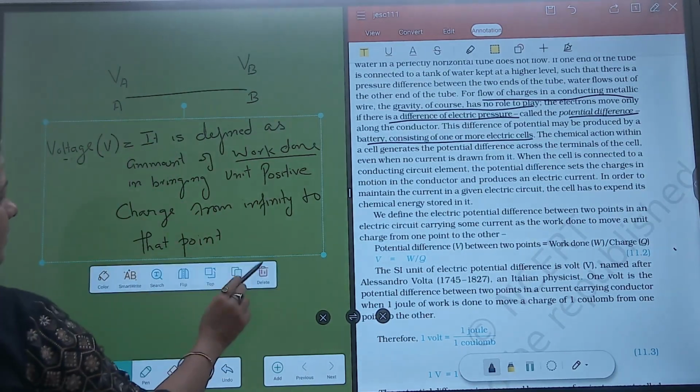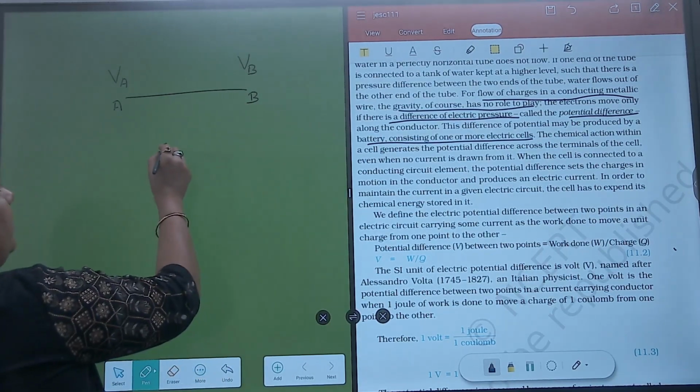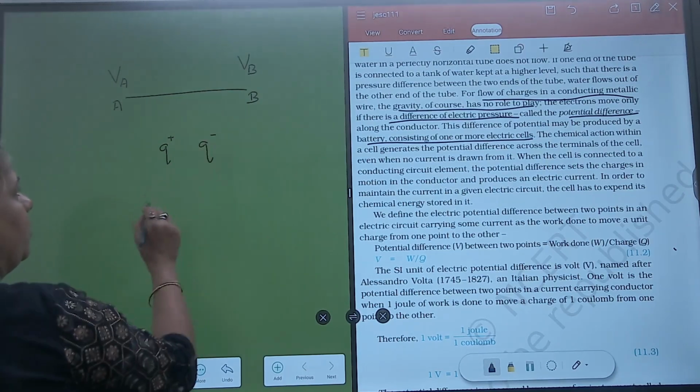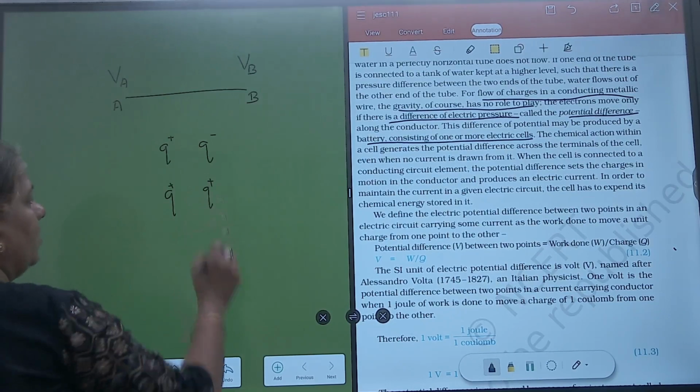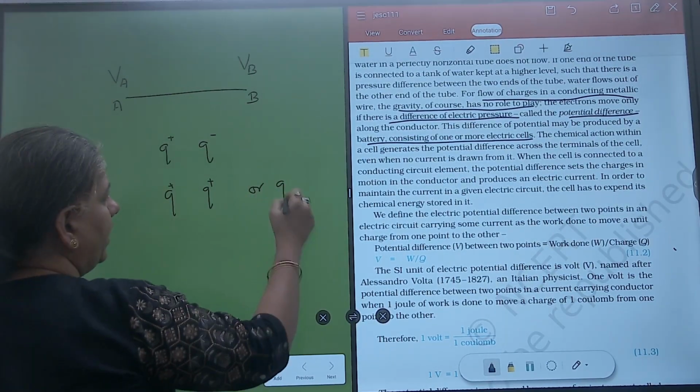To understand this, we must see if there are two charges, positive and negative, opposite charges, and let's say we have similar charges also. Or the situation is we have both negative charges.